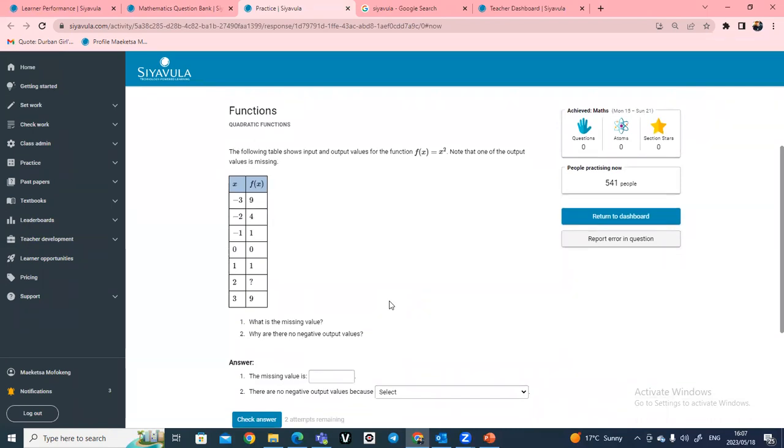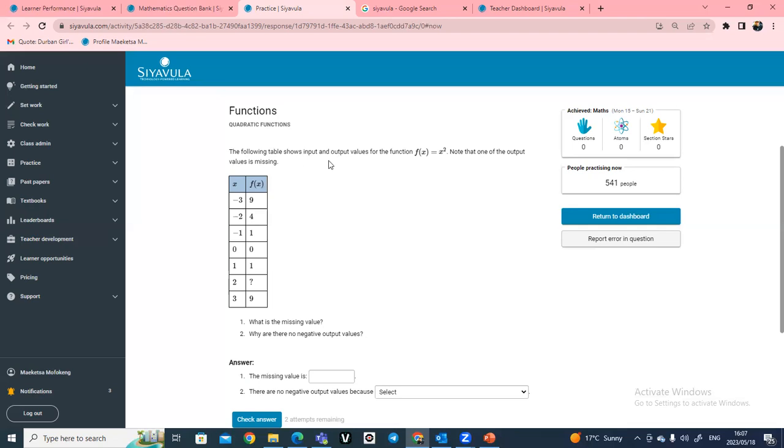When you click on let's do this question, it will open the question on the screen for you. I am assuming that you'll be using your laptop or your smartboard and showing the question on the board for learners. Learners will work in pairs, individually or in groups, and then work it out on a piece of paper or in their classwork books, and from there they will give you the answer. So you check what they understand about this content on functions from a grade 10 point of view, their prior knowledge on functions.